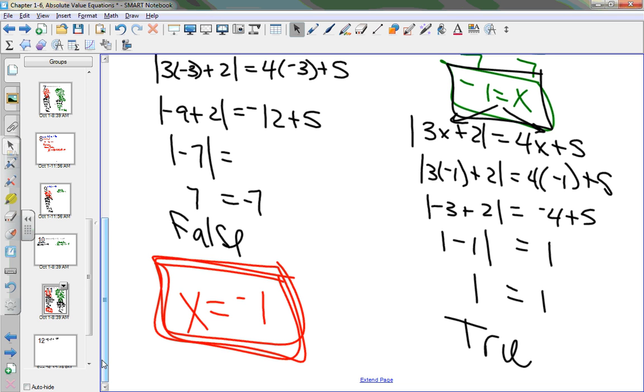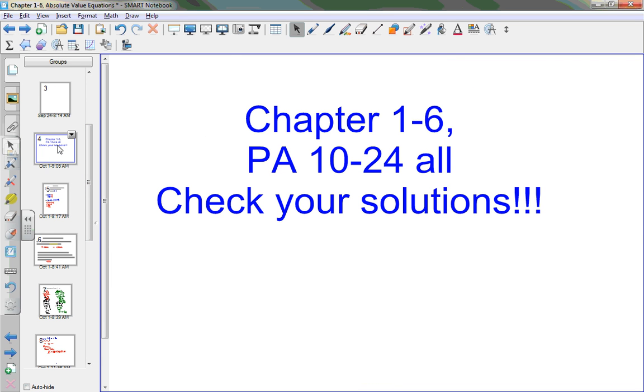Now, tonight for homework, you know what it is. I already told you that it's going to be chapter 1-6, practice A, 10 through 24 all. Check your solutions. I expect you to come in here tomorrow with your homework done. Tomorrow you will have a quick quiz right away over 1-5. When you are done with your 1-5 quiz, you will then log on to Math Excel and create and start your Math Excel homework.